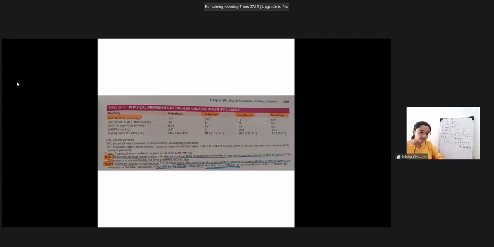So 6% of 760 will come to 45.6 for desflurane. Can you see that MAPP? 45.6, sorry. Okay. If I ask you the MAPP of sevoflurane whose MAC is 1.9, then 1.9% of 760 will give you this value.